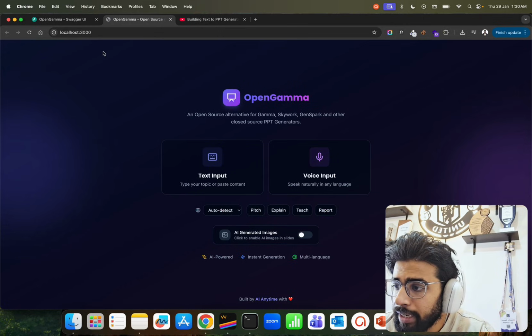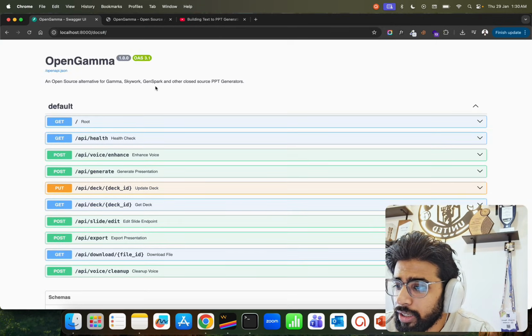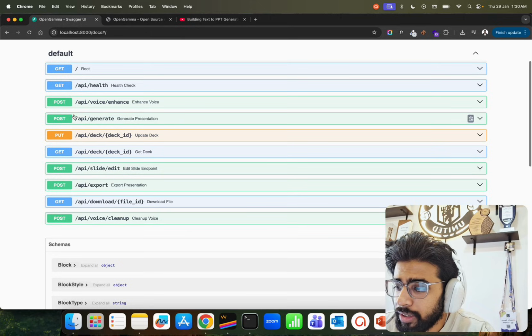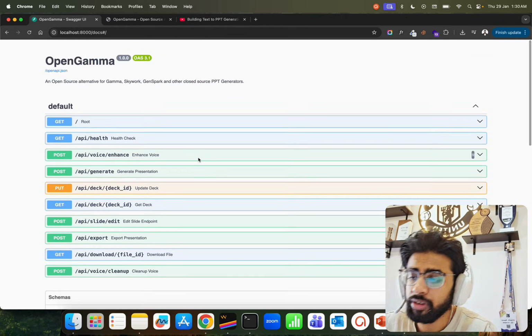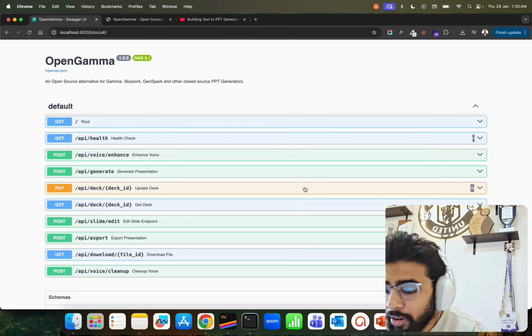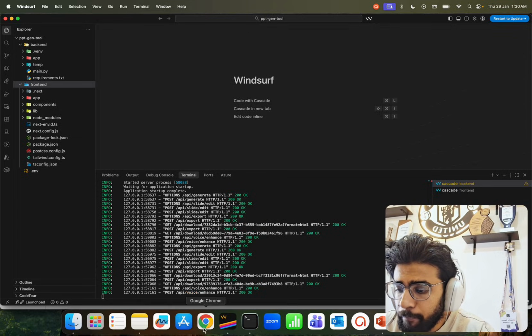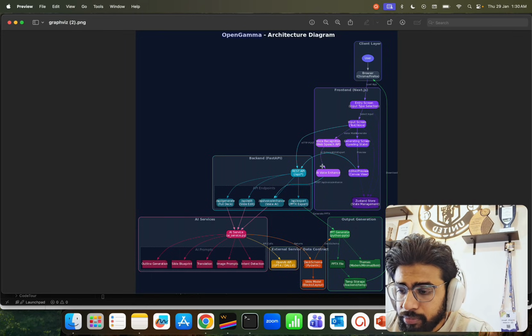So if you look at the backend, we have a simple Swagger UI over here where all our APIs are listed. You can look at it like enhance voice, generate presentation, update the deck, get the deck, edit the slide endpoint, export presentations, download file, and clean up voice. See, all the APIs are listed below, right? Now come back over here.